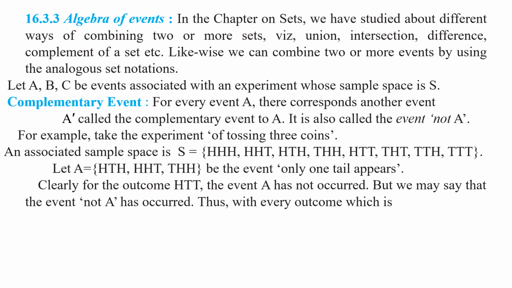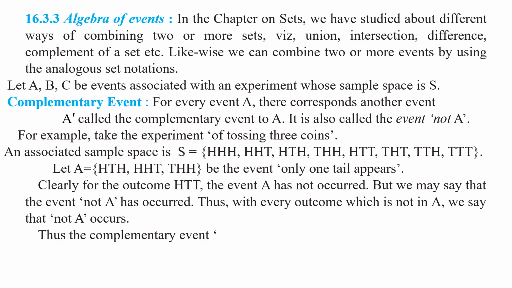Thus, with every outcome which is not in A, we say that not A occurs. Out of these 8 elements, we have chosen only 3 elements for the set A. How many elements were left? 5 elements. So the remaining 5 elements are said to be the complementary event of event A, that is A dash.